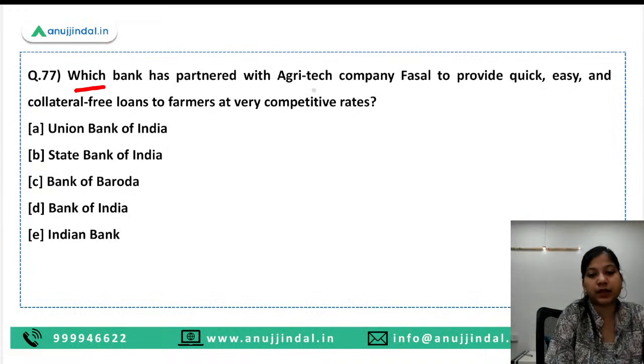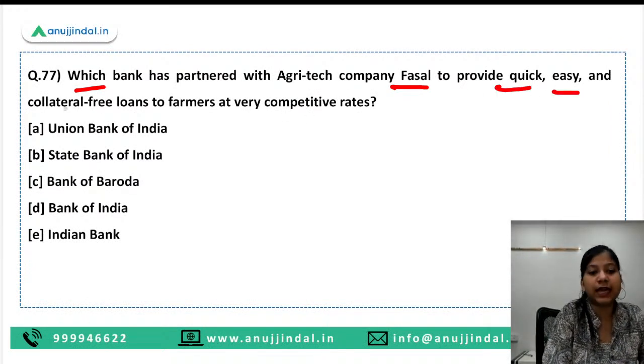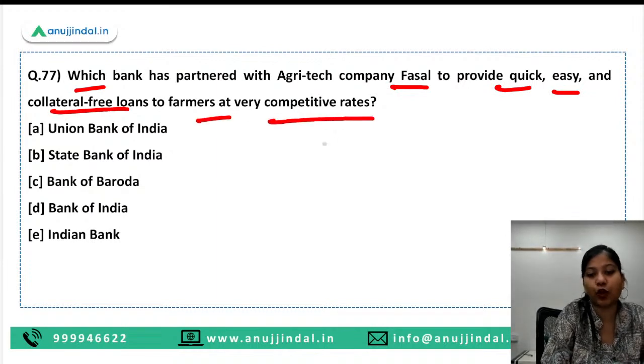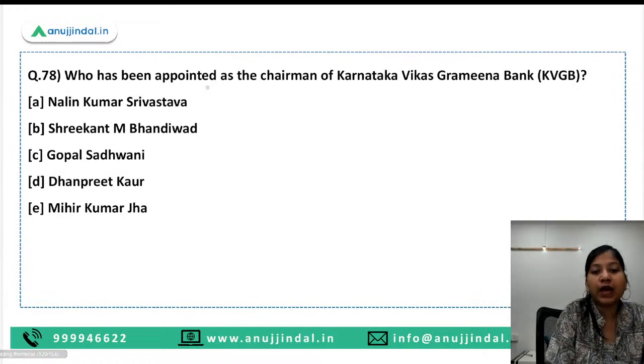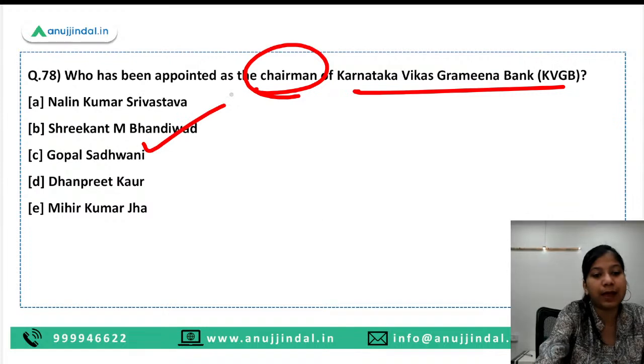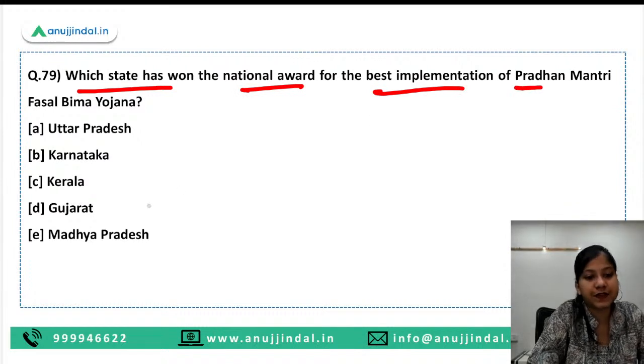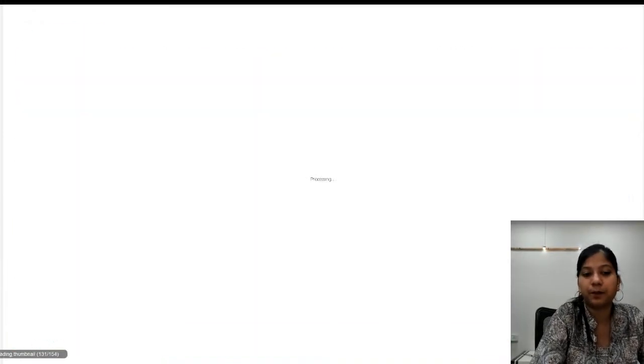Which bank has partnered with Fasal to provide quick, easy and collateral-free loans to farmers at very competitive rates? State Bank of India is the right answer. Who has been appointed as the chairman of Karnataka Vikas Gramin Bank? It is Shrikant M. Bhandiwala. Which state has won the National Award for Best Implementation of Pradhan Mantri Fasal Bima Yojana? It is Karnataka.